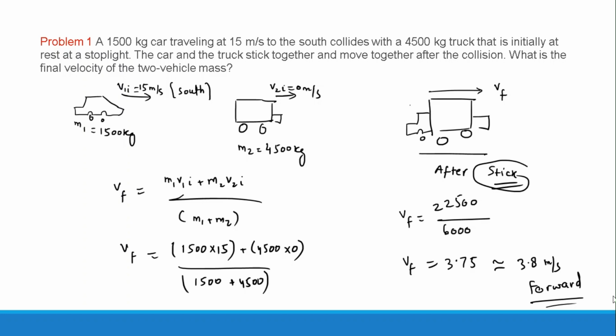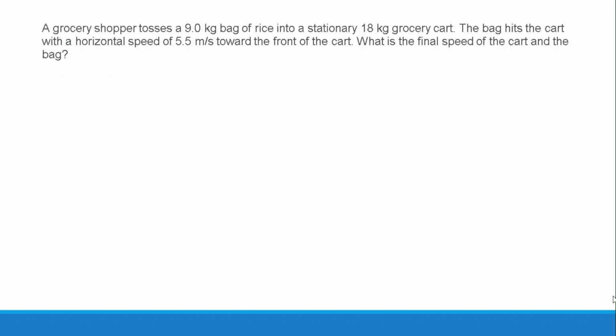If they ask for the magnitude of the velocity, you will simply say it is 3.8 meters per second. But if they ask us to find the total momentum, then you can write the direction.